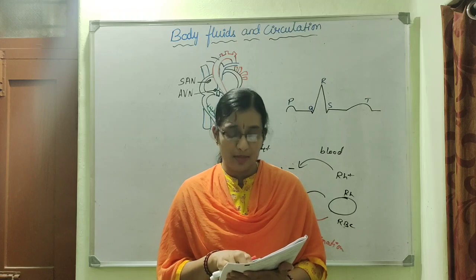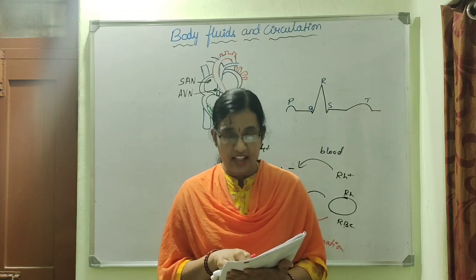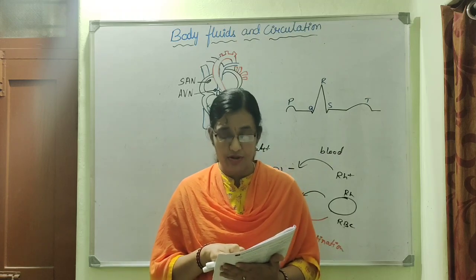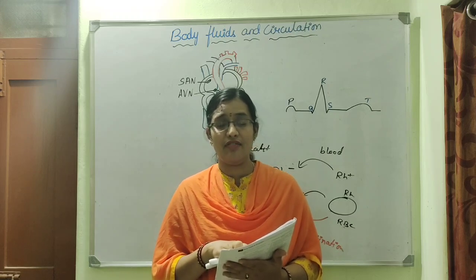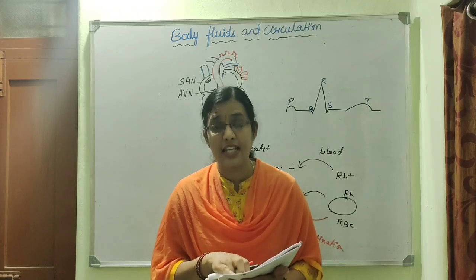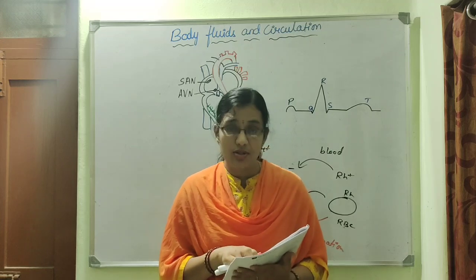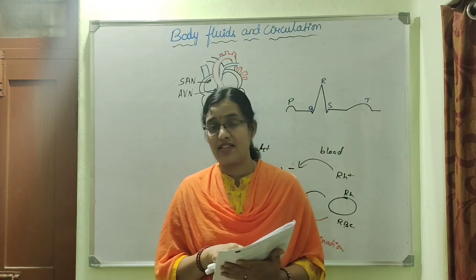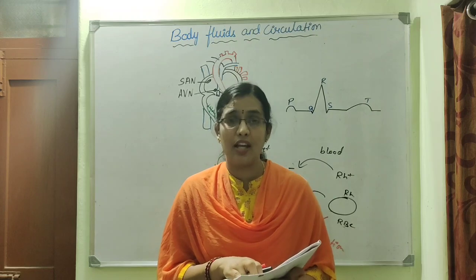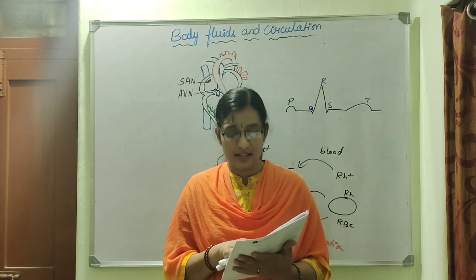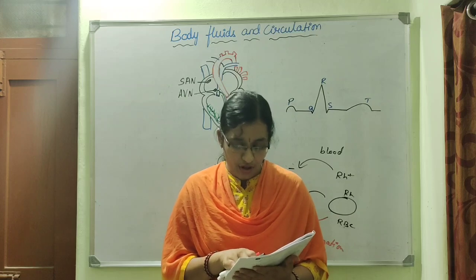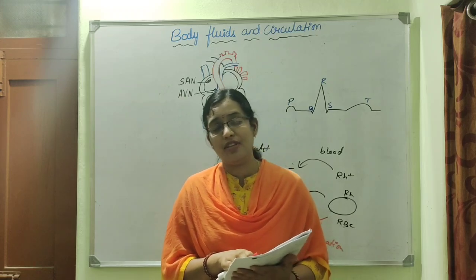So after the thrombin formation, this catalyzes the conversion of fibrinogen to fibrin. Fibrinogen is a clotting factor which is present in its inactive form. Thrombin along with the calcium ions catalyzes the conversion of fibrinogen to fibrin, and after that clotting